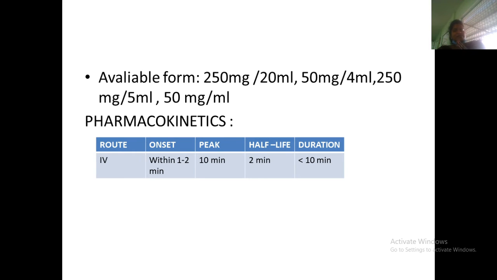Available as 250 mg in 20 ml, so a 20 ml vial includes 250 mg, and a 4 ml vial has 50 mg. So 1 ml equals 50 mg, and 250 mg per 5 ml and 50 mg per ml. So 250 mg per 20 ml vial. From that we give divided doses, as much as required.